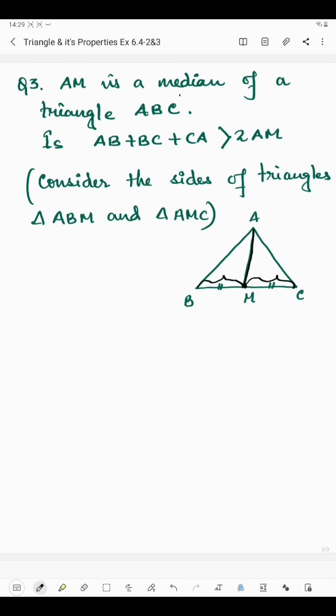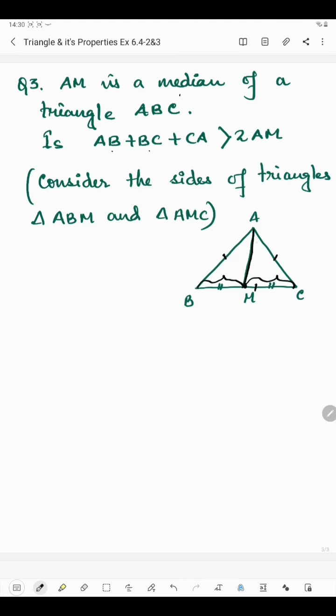Now the question is, AB plus BC plus CA, the sum of these three sides, is greater than twice AM. That means AB, BC and CA, the three sides of a triangle.